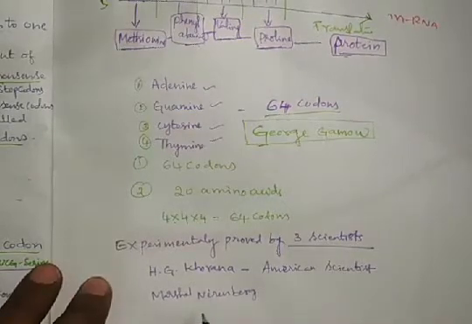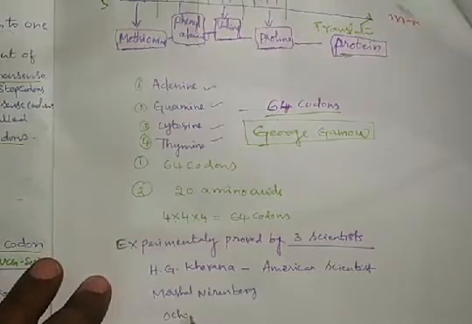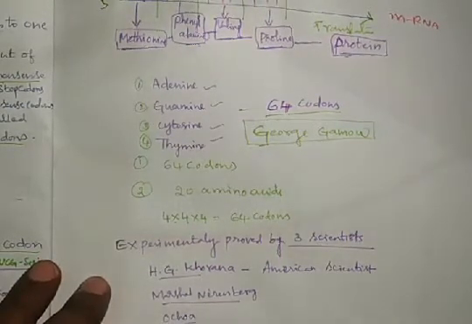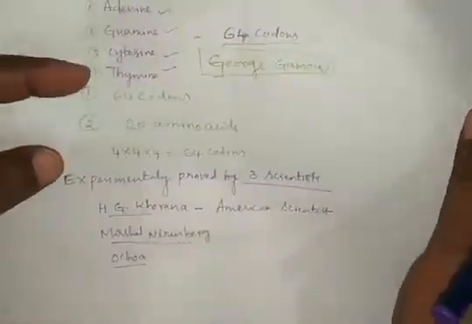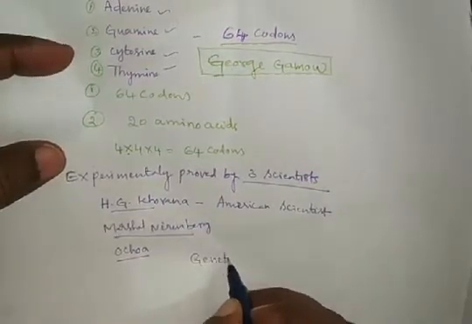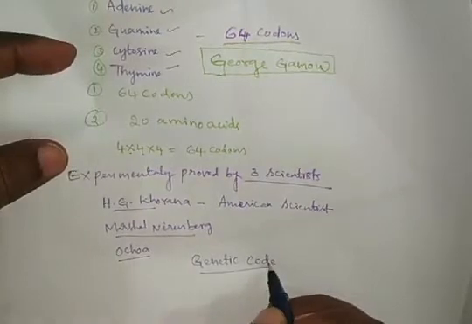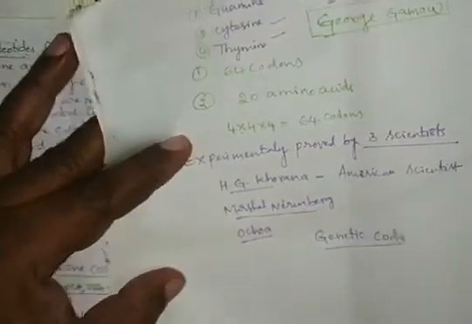Marshall Nirenberg, and Khorana. These three scientists practically proved and finally studied the genetic code. So what is the definition of the genetic code?